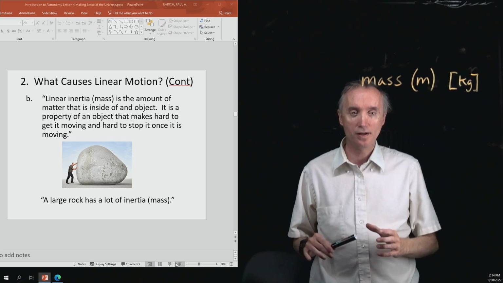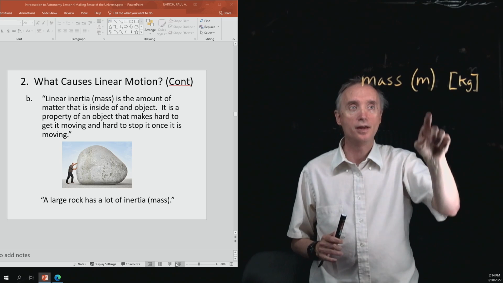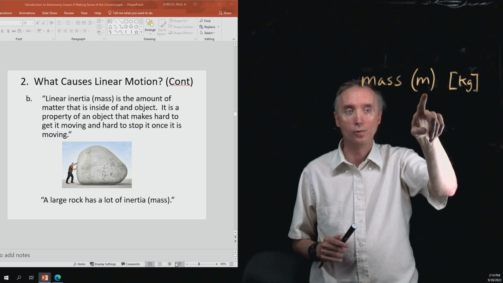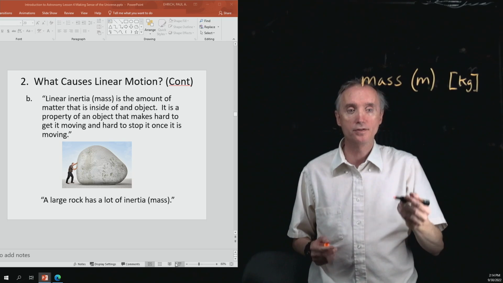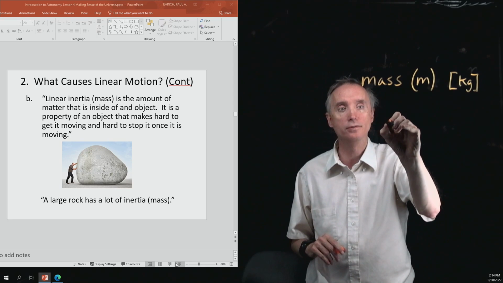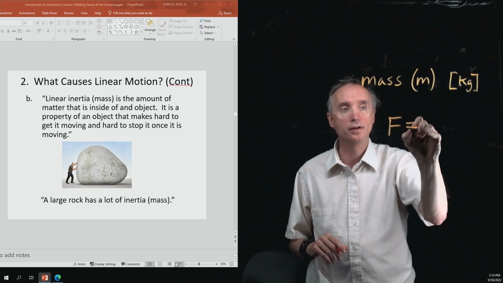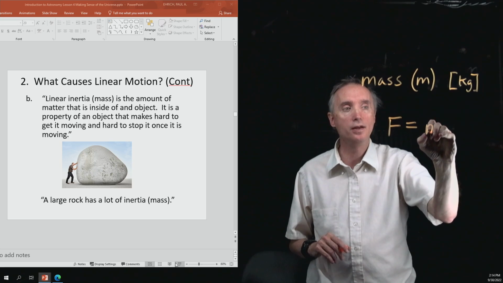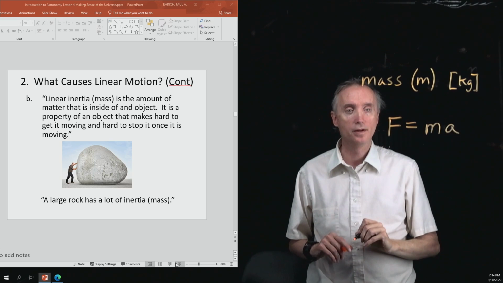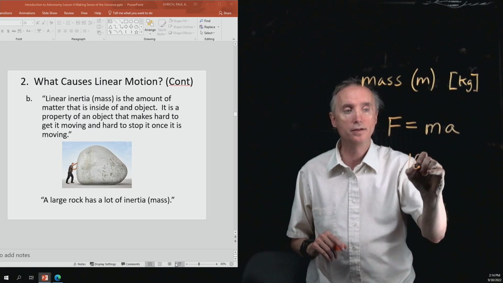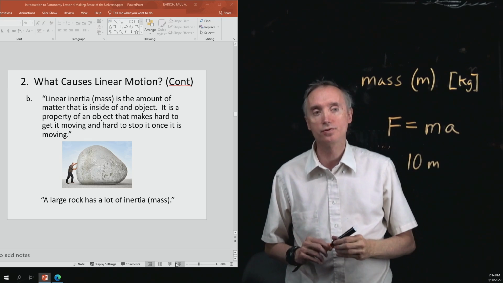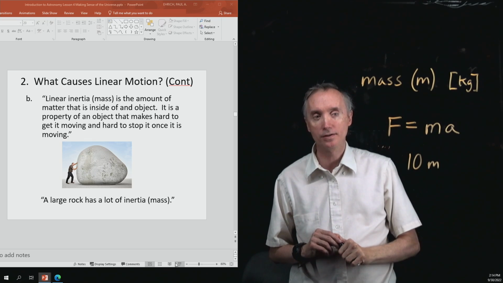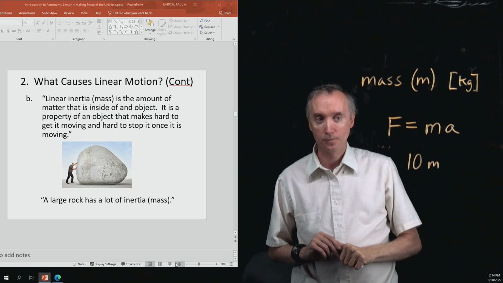So how are you going to tell whether the M means meters or mass? It's not that difficult. If I said F equals M A, and then if I said 10M, which one is which? One of those M's is mass, and the other is meter.